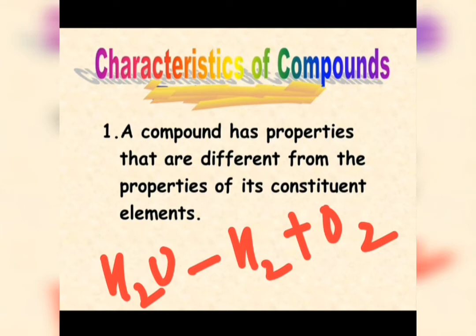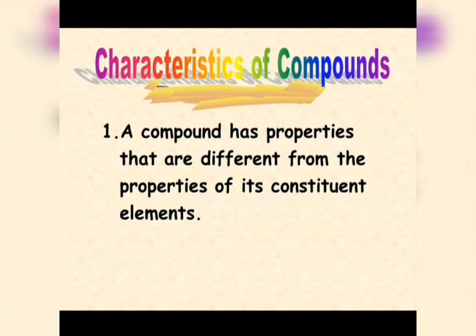It is a non-flammable liquid, right? But it is made of hydrogen and oxygen. And hydrogen is an extremely flammable substance, and oxygen is a supporter of combustion. But look, water has entirely different properties from its constituents, hydrogen and oxygen. So that is why we say that the properties of a compound are entirely different from those of its constituent elements.